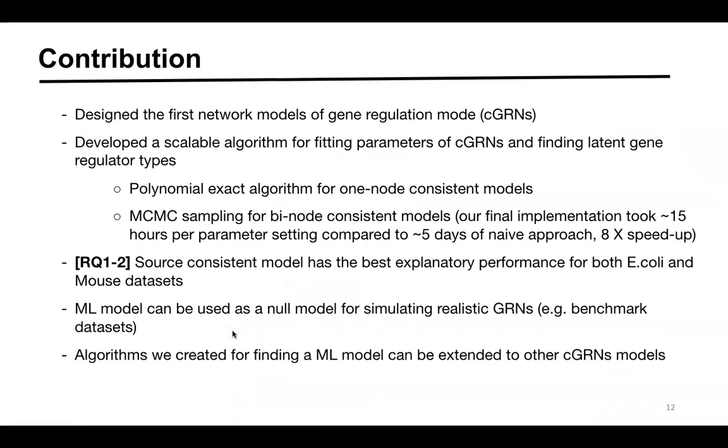So to sum up, we designed the first network models of gene regulatory mode and developed scalable algorithms for fitting their parameters and finding latent gene regulatory types. We also found out that the source-consistent model has the best explanatory performance for both datasets, and our maximum likelihood model can be used as a null model for simulating realistic gene regulatory networks, for example, in the creation of benchmark datasets. All the algorithms that we created for finding an ML model can be extended to other novel colored GRN models.